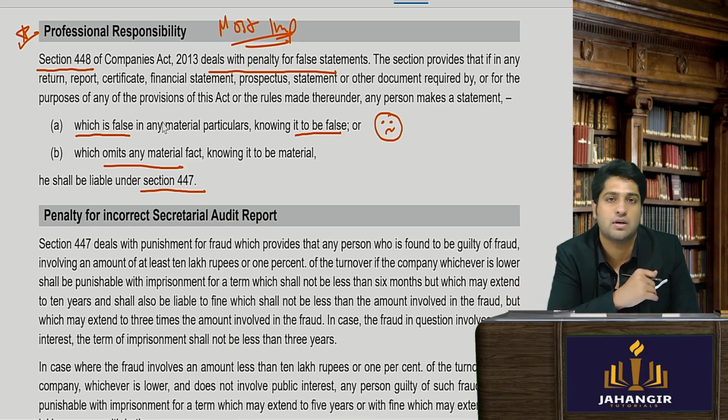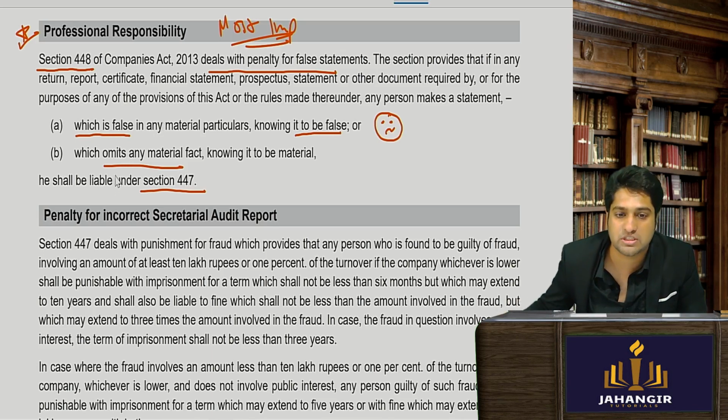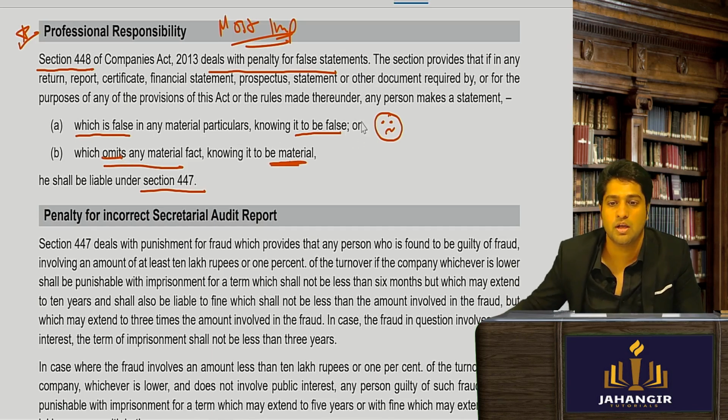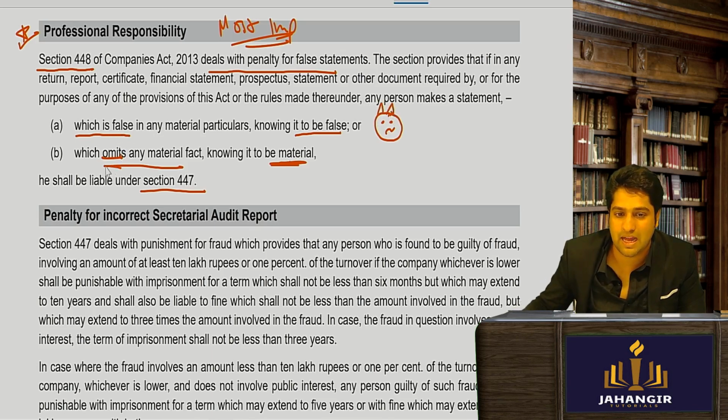Some omissions have been done which are material facts, and I know it to be material, and I still do not report it. Do you think I'm doing something good? No, sir. So in that case, I will be liable under section 447.